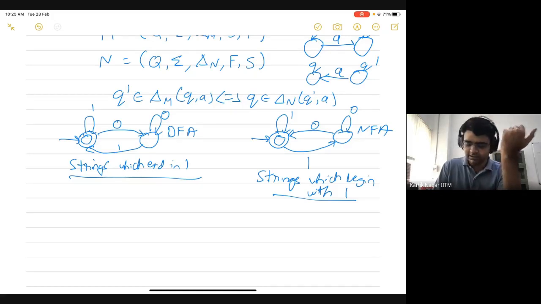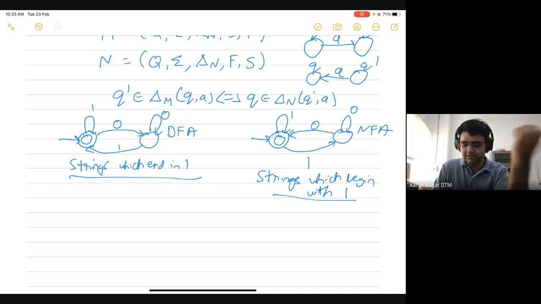If you look at this closely, there is no transition on 0 from the start state, which means that if you have a string which begins in 0, there are no transitions, so you get to the empty set of states, which is not a final state, and therefore you won't accept it. But if a string starts with 1, then you have two choices here. You can either remain there, or you can move to this other state. But that is fine, because you can work this out on your own, that it's actually going to accept all strings